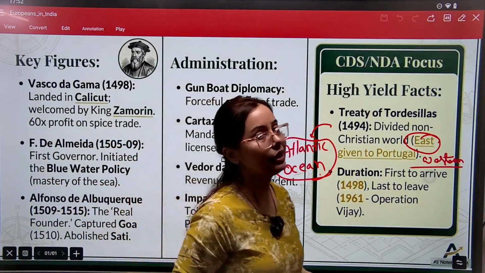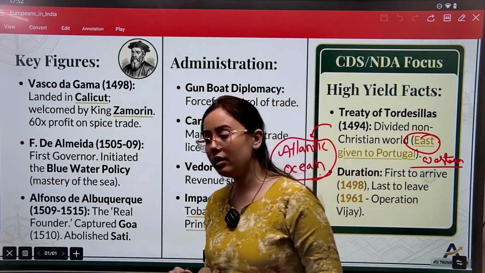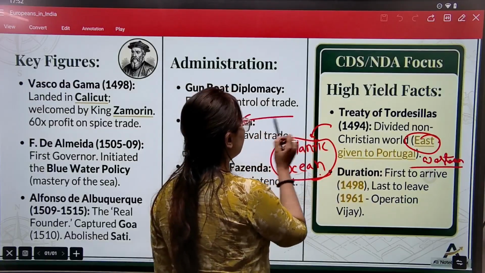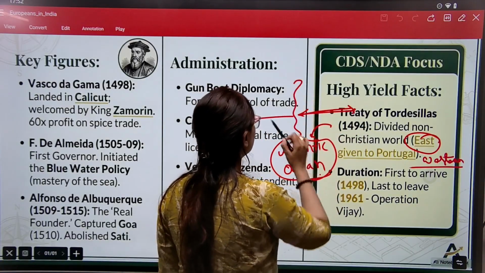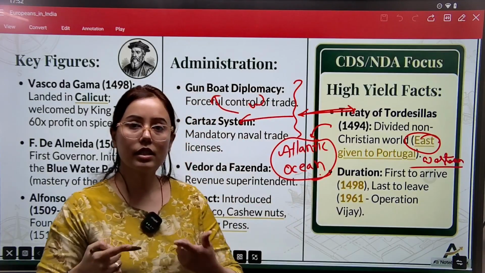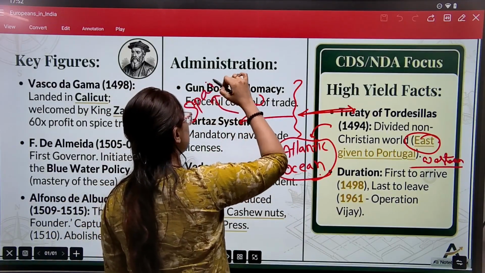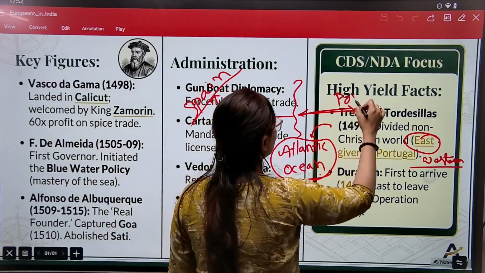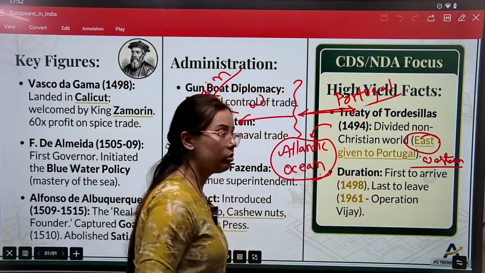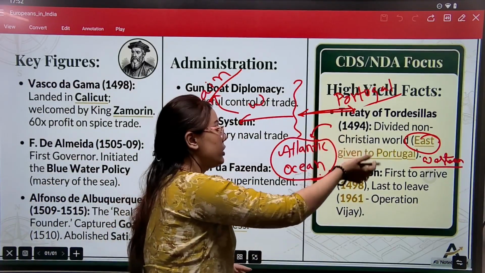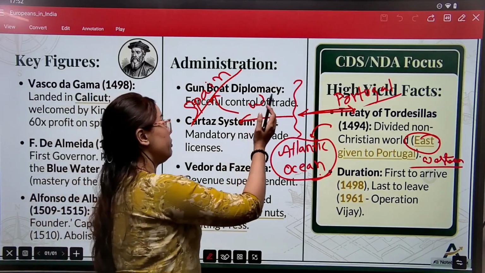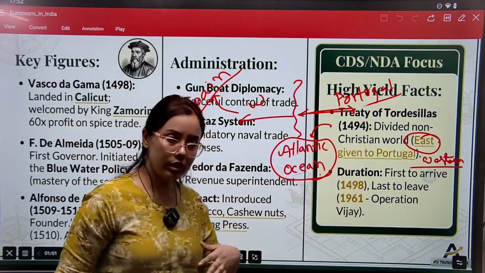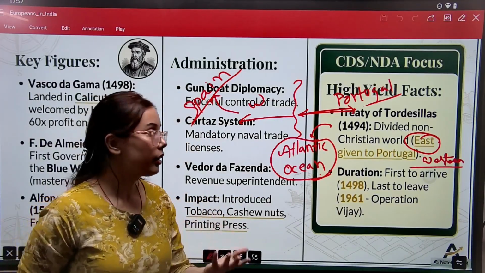They drew an imaginary line on the Atlantic Ocean and divided the region into western and eastern parts. And they said that in the western part, the sea routes will be searched by Spain, and in the eastern part, the sea routes will be searched by Portugal. So in this way, they divided the non-Christian world into two parts. The western part was given to Spain to search new sea routes that would connect India. The eastern part was taken by Portugal to find new sea routes that would connect India.